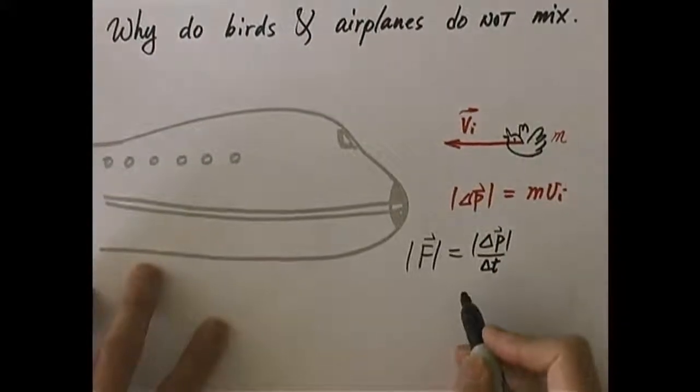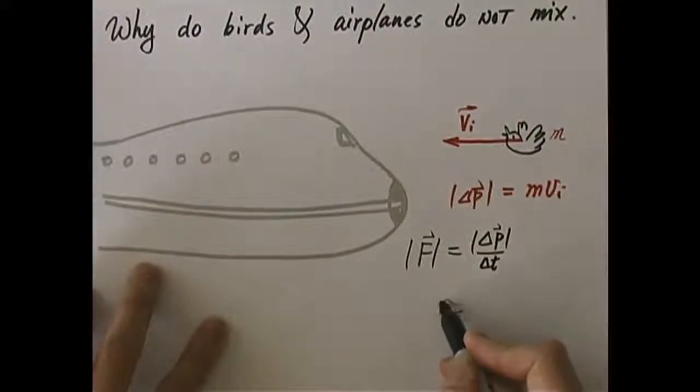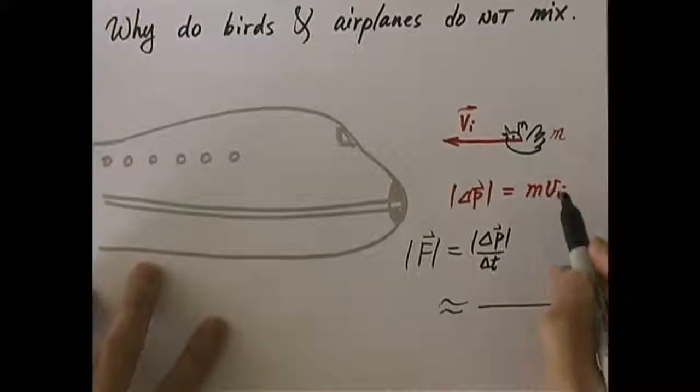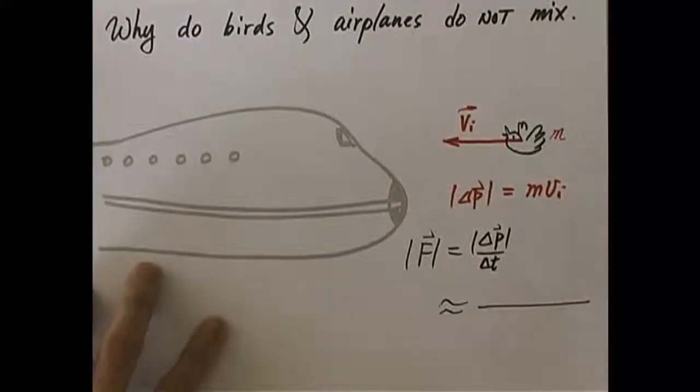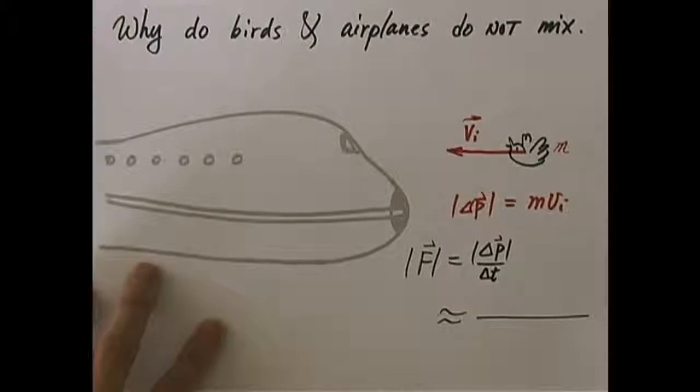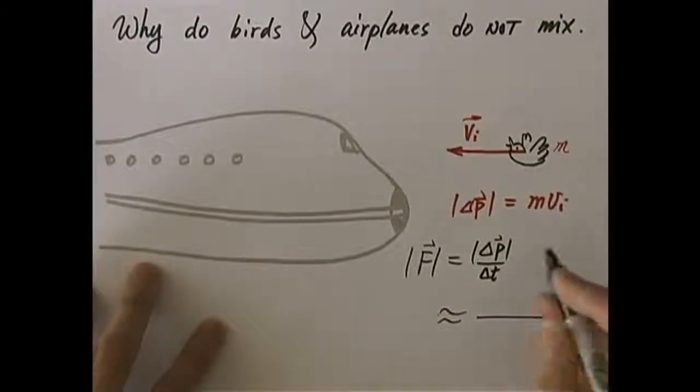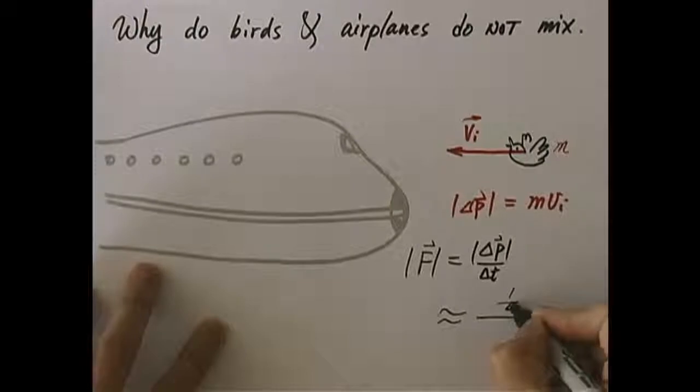Okay, so let's make an estimation, shall we? Reasonable estimation. Delta P is m times V initial. I'm not talking about a massive bird, just a small, average-sized bird. Let's say the bird only weighs half a pound, which is not much. Half a pound corresponds to a mass of about 1/4 of a kilogram. I'm only roughly estimating here.